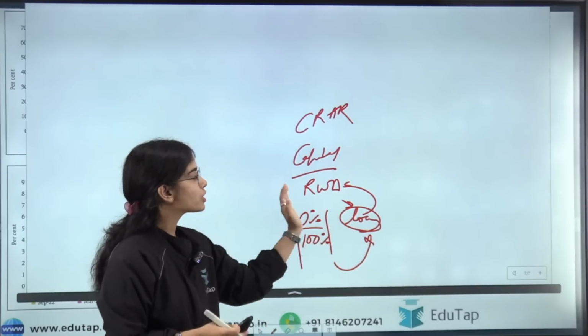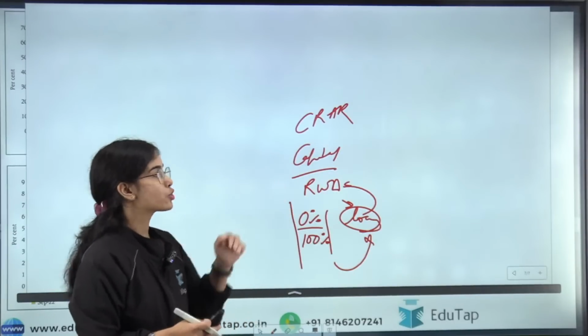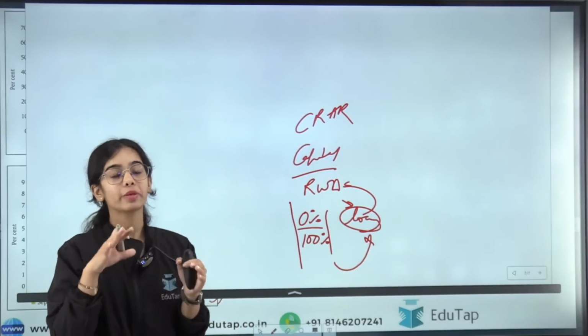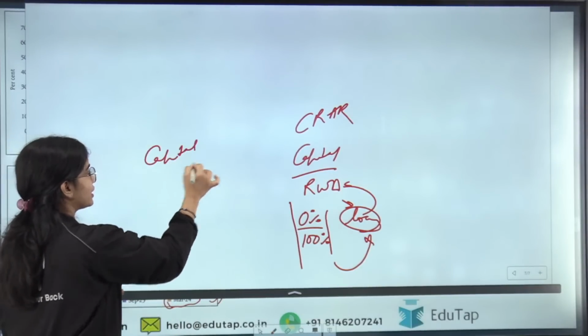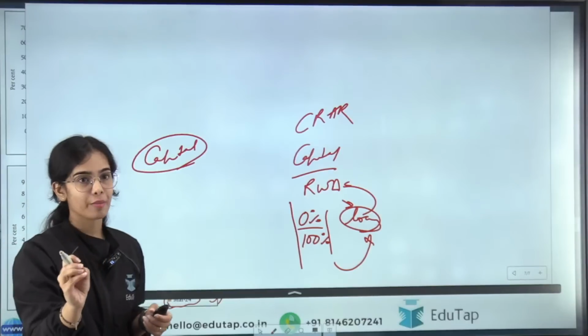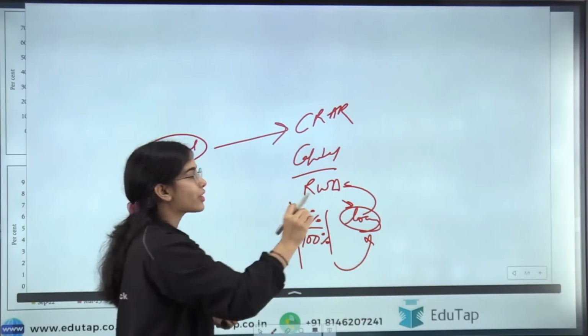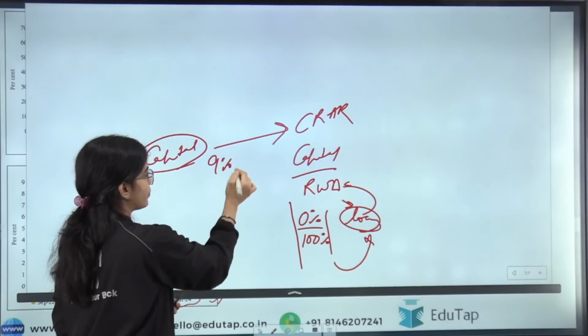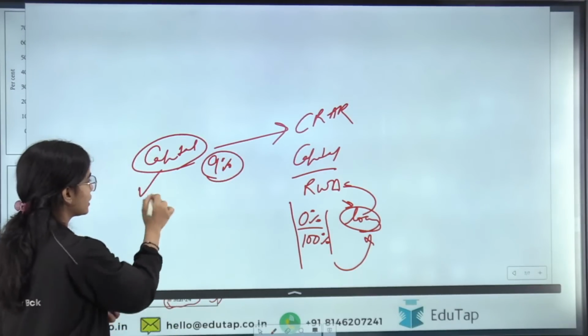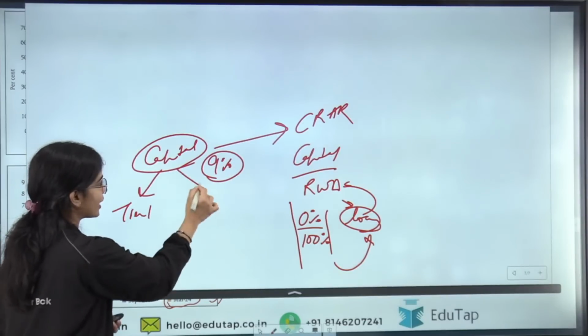According to the risk weighted assets, the bank has to keep some capital so that it maintains its solvency. The minimum capital to risk weighted asset ratio that the banks have to keep is 9%. This is the minimum CRAR. This is divided into tier 1 and tier 2.